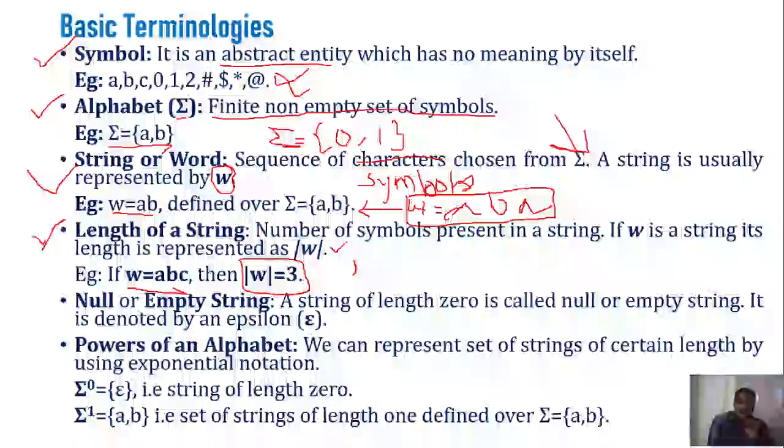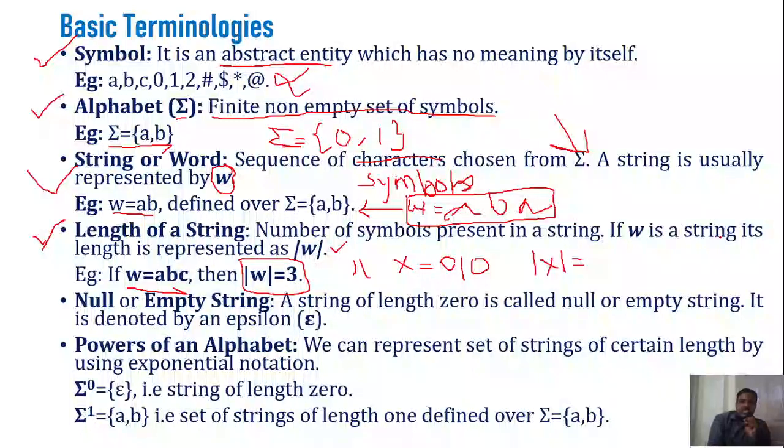So I would say, for example, let me say x equal to 0, 1, 0. Then what is mod x? What will be the mod x?